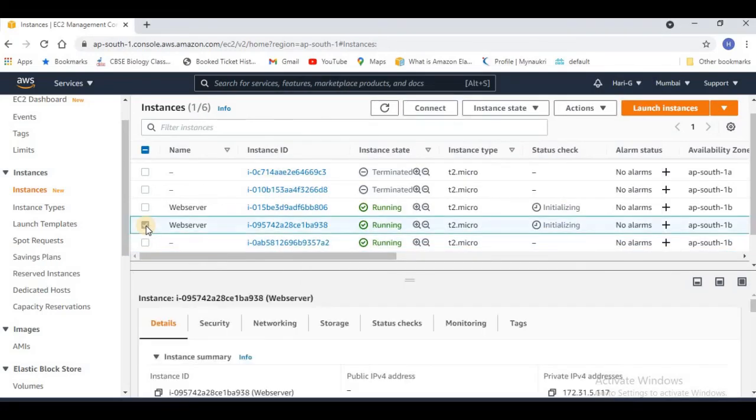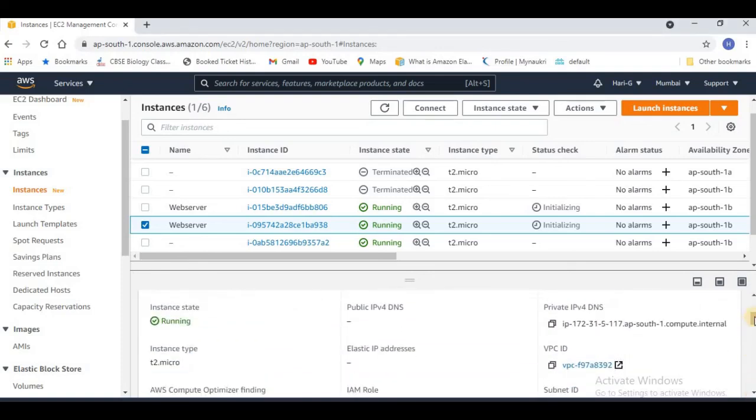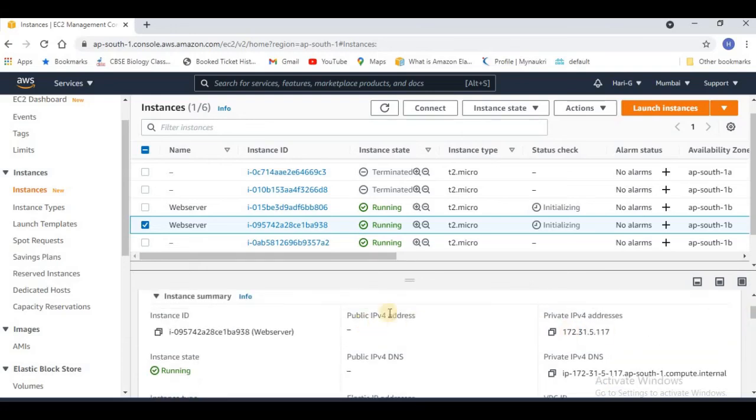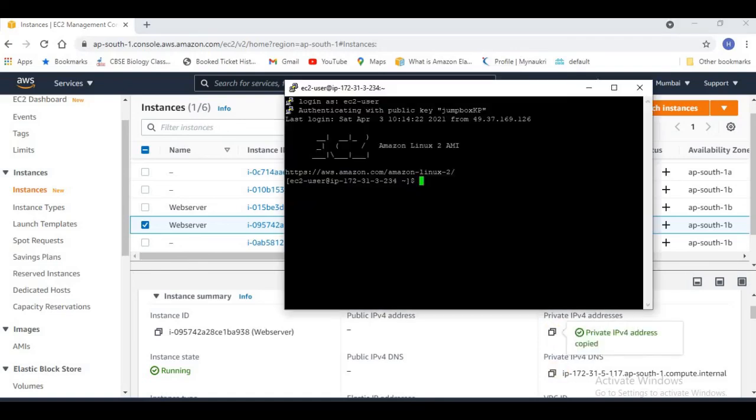So I can just take one of the web server IP addresses. Here you can see my web server IP address is a private one, and it doesn't have any public IP address. So I can take this private IP of my web server and log in from here by saying SSH ec2-user at that private IP.